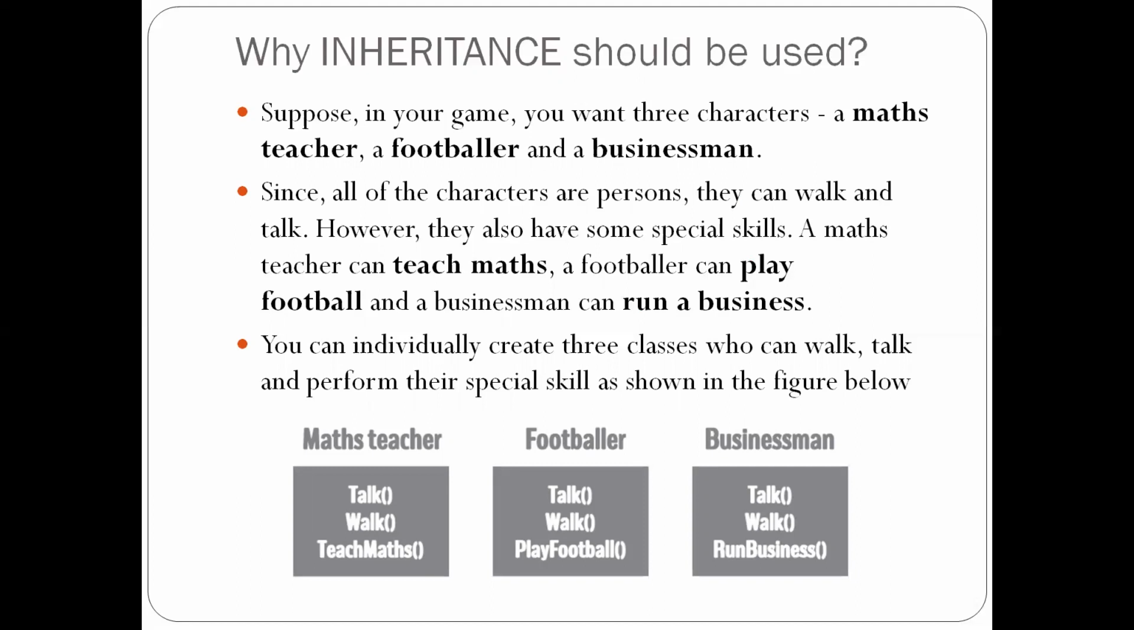Suppose in your game we have three characters: a maths teacher, a footballer, and a businessman. Let us assume this example. Since all of the characters are persons, the maths teacher is a person, the footballer is a person, and the businessman is also a person. So they can walk and talk. Every person can walk as well as talk.